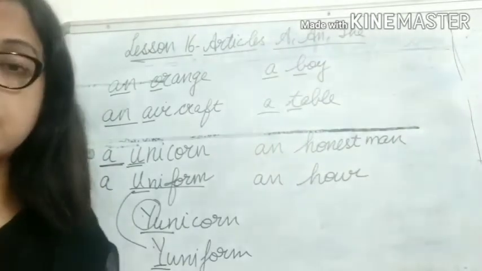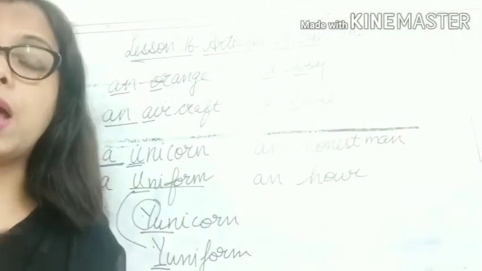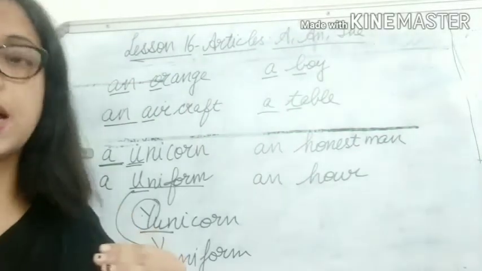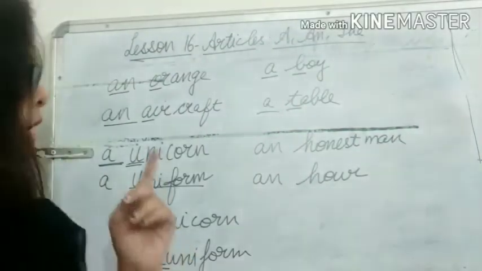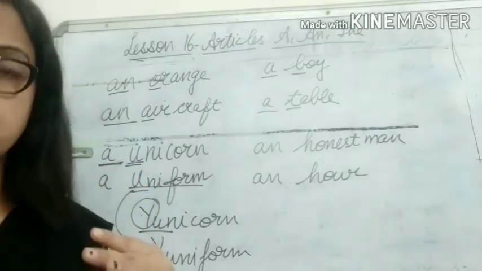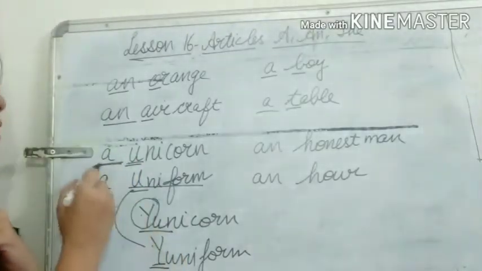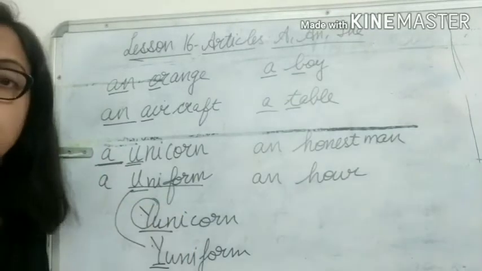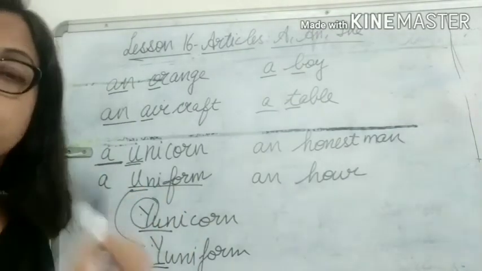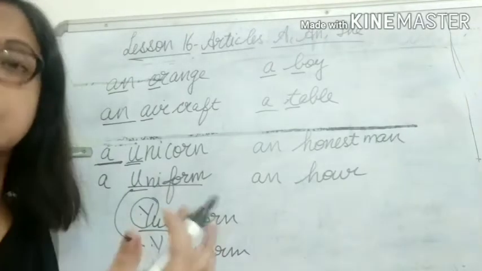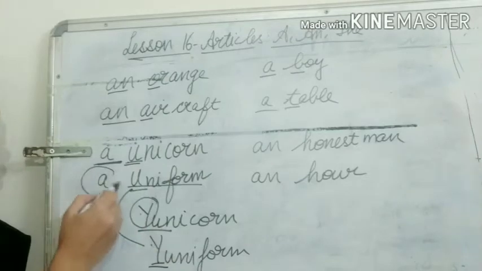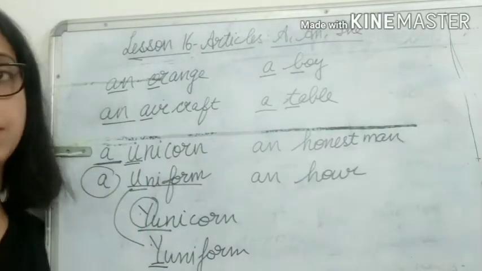And as I said, the use of a or an actually depends upon the sound that comes from the word. So unicorn is giving a consonant sound, that is why we use the article a. And this uniform is also giving the consonant sound pronunciation, so we use the article a in front of this.